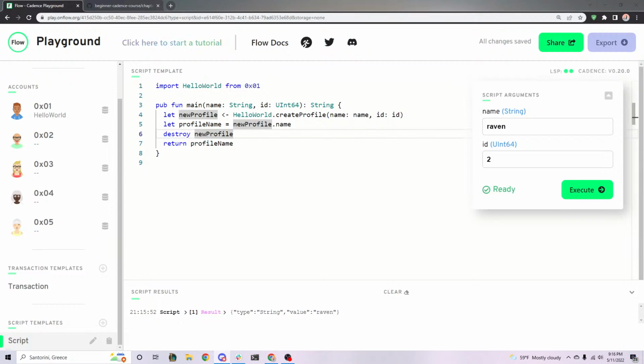So QTech says, if a resource is an NFT, do you really destroy it? So QTech, that's a fantastic question. And we're actually going to talk about that next. That's a great segue into, well, what is an NFT on Flow?